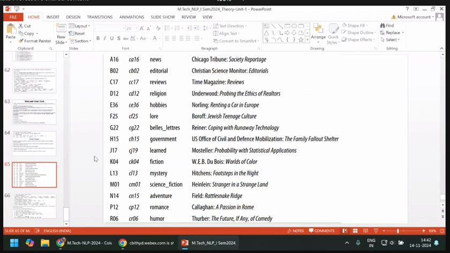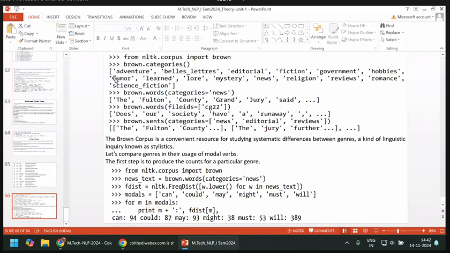That news will be fetched in front of you as a list of words used in that file. So these are the categories, and from these categories I am fetching some of the words used in this news category: brown.words of this category. What is that category? It is the news category. In this news category, you can fetch it. That fetch is full and so many are there. You can get the len of this brown.words.